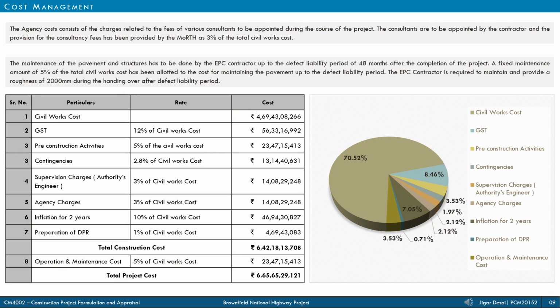As per the Ministry of Road Transport Highway guidelines for preparation of cost estimates for the projects to be carried out on EPC basis, the cost for GST, pre-construction activities, contingencies and other are tabulated here below. The operation and maintenance cost here estimated is for the 4 years of defect liability period. The total project cost comes out to be 665 crores, 70% of which accounts for the construction activities.